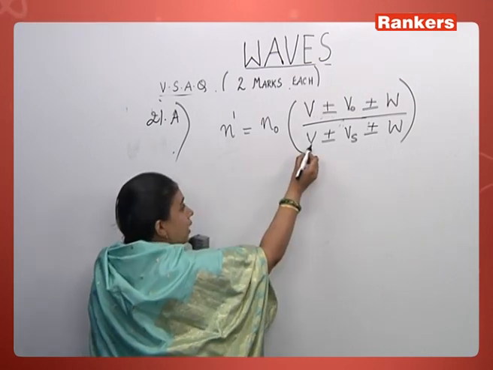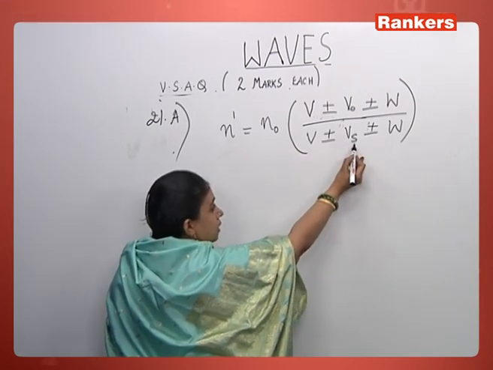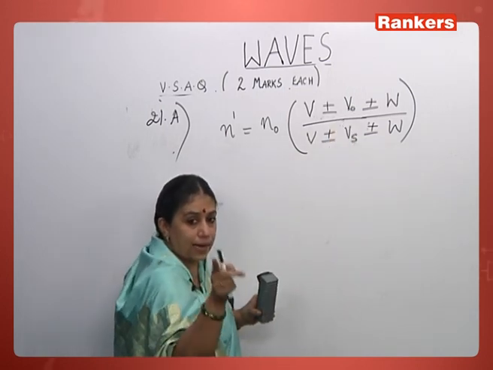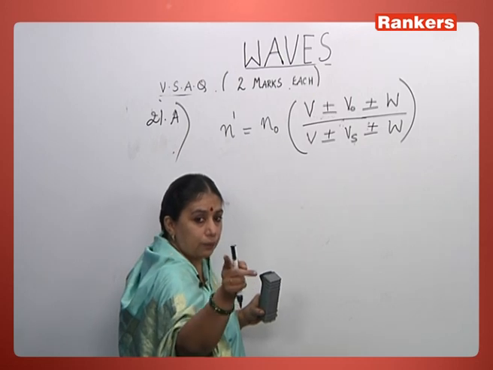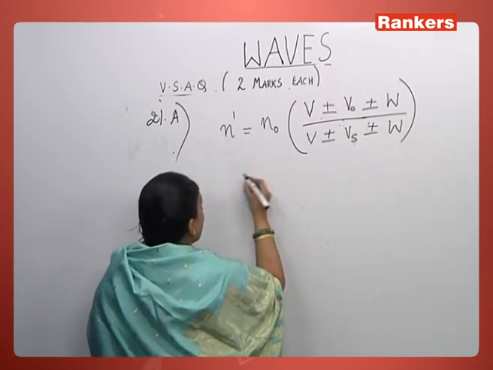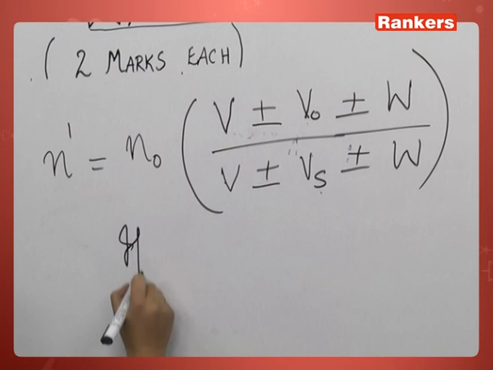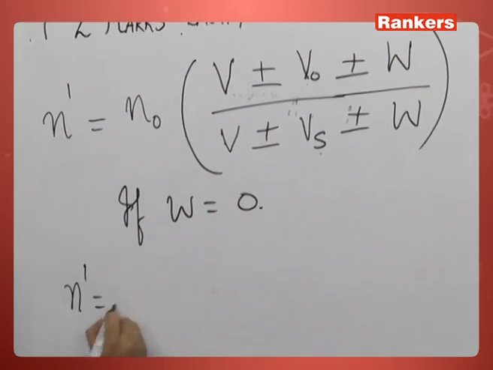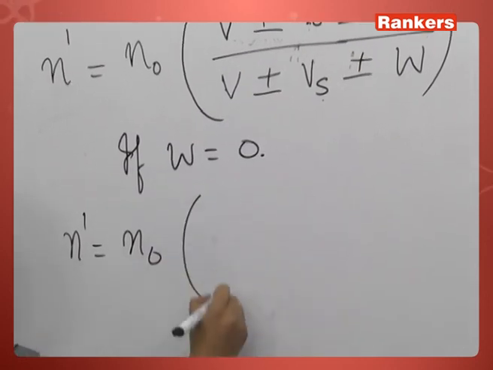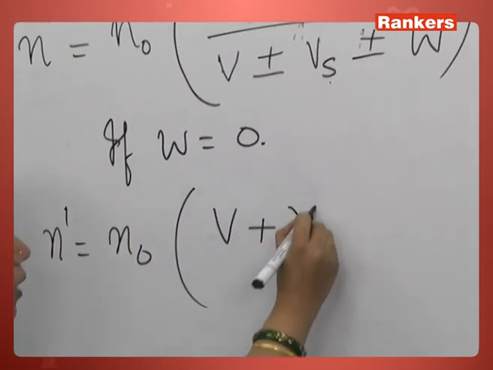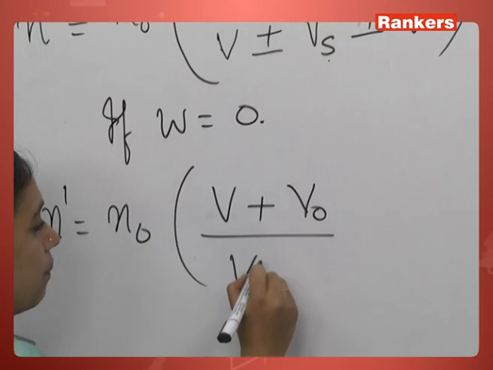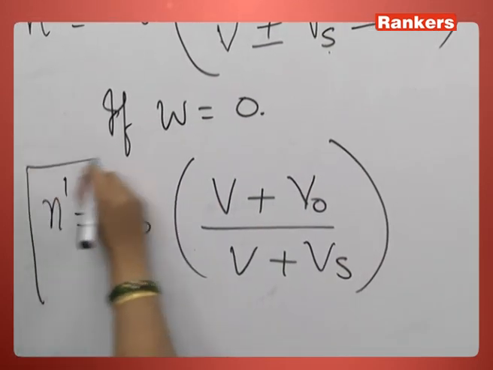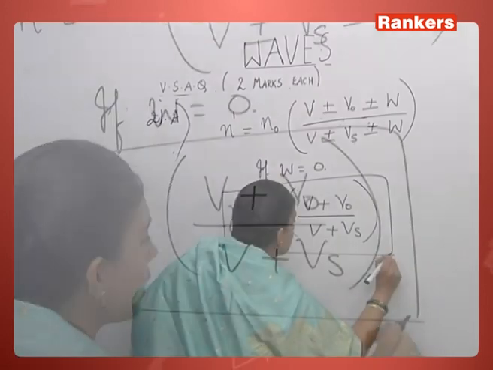Here v is the velocity of sound, vs is the velocity of the source of sound, v naught is the velocity of the observer. Here they told same direction and both are moving relative to each other. Then you can just write, if the velocity of wind is taken as 0, then the expression is n dash equal to n naught (v plus v naught) by (v plus vs). Or you can write both minus signs also. So this expression is what you are supposed to write.